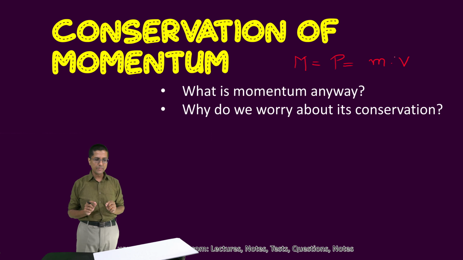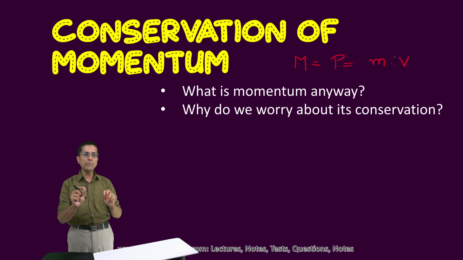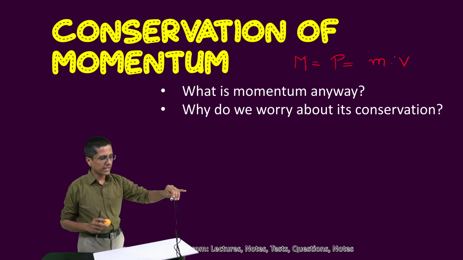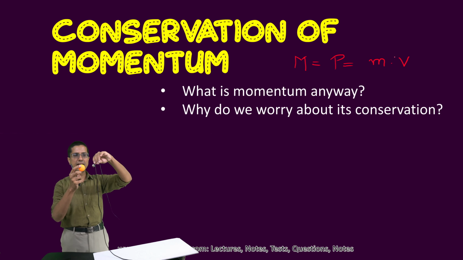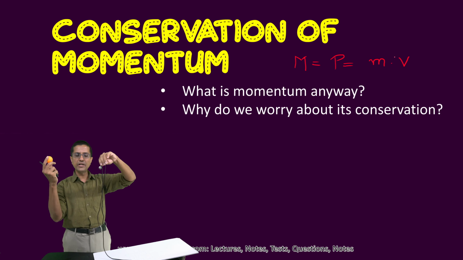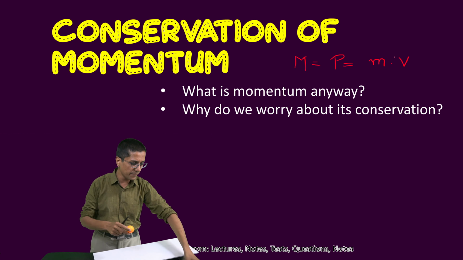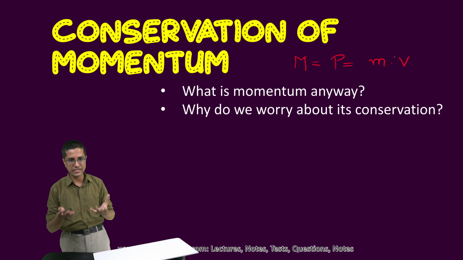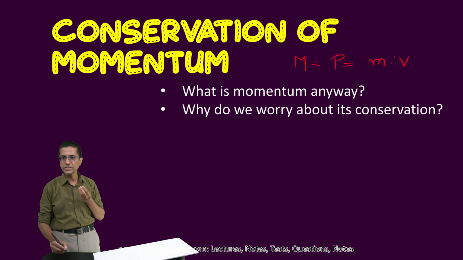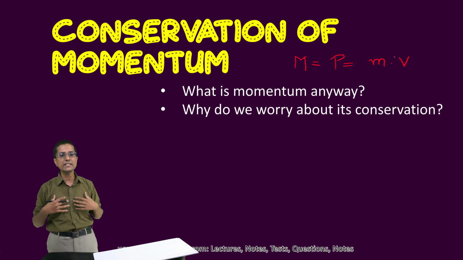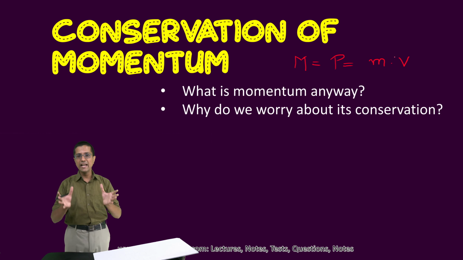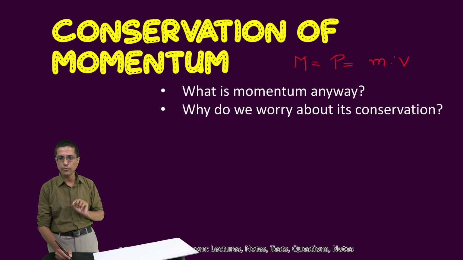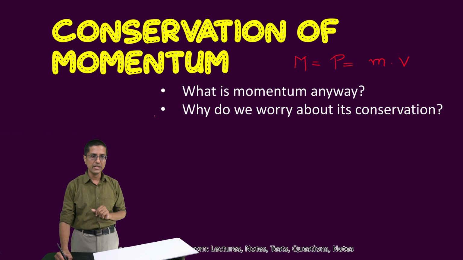Another thing about this momentum is that if two bodies collide with each other, then this momentum can be transferred. So for example, if these two collide, then if this has momentum, this momentum would be transferred to this ball. So this momentum is something which can be transferred from one body to the next. This is how we understand the momentum. It is something that we have created, and we know that it can be transferred from one body to another, and it is conserved as long as there is no force acting on the body. So now we understand this momentum.